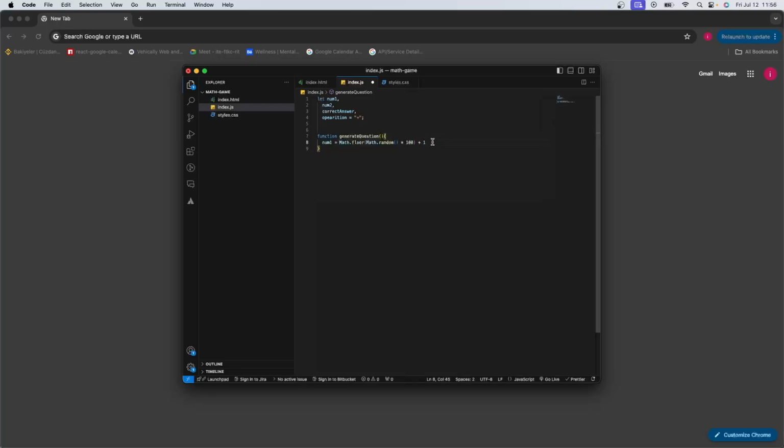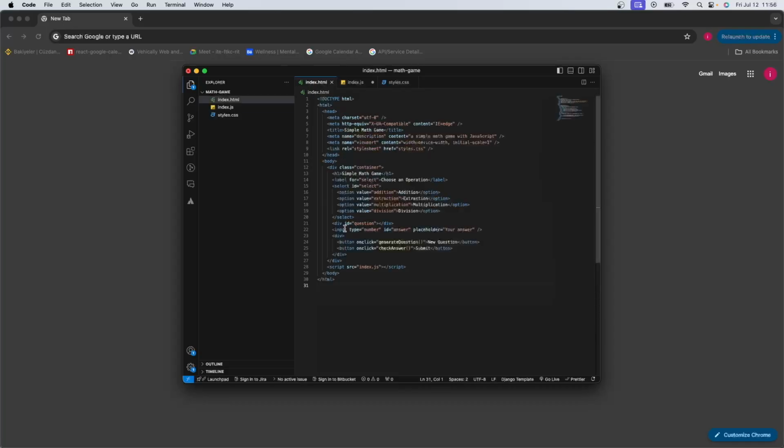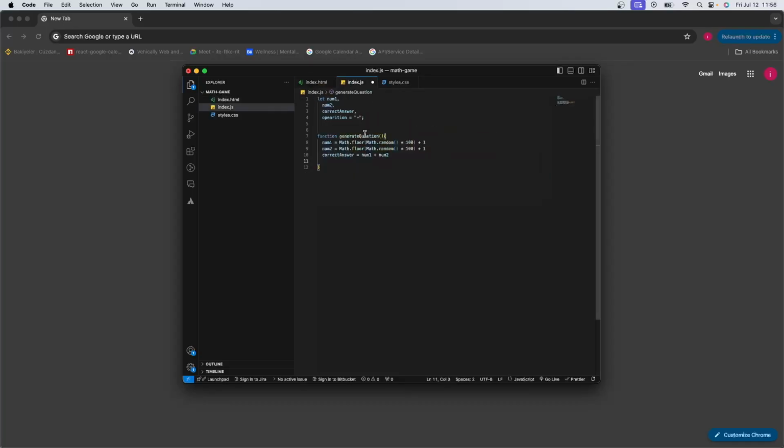We are adding just 1 here, and I'm gonna do the same thing for number 2, and the correct answer here is going to be, for example, let's just do the addition first, number 1 plus number 2.